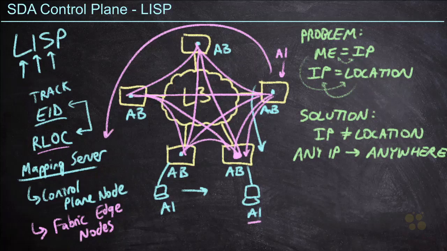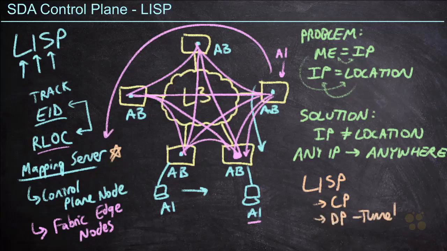Now, unfortunately, there is a problem here that we still need to address. LISP, as a protocol, has two components. It has a control plane component, which we've described here with the mapping server, and it has a data plane component, which is a tunnel mechanism. The problem is that these LISP tunnels are layer 3 only. And so the scenario that we've drawn out here, which is an SDA example, can't actually function. Our A1 can't move over to another location because these subnets aren't capable of being split up. So what was the point of LISP?